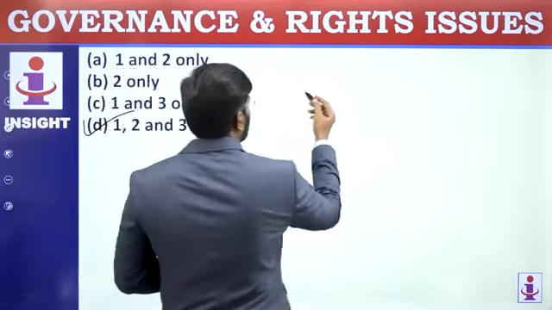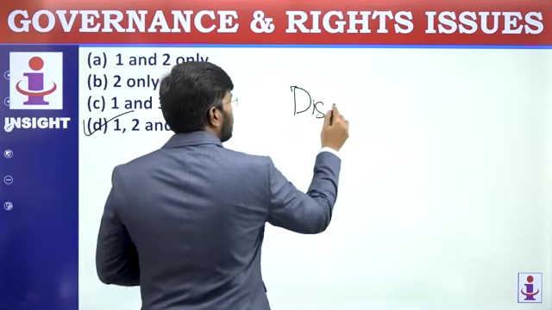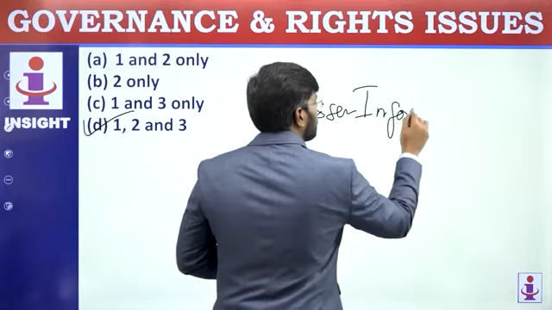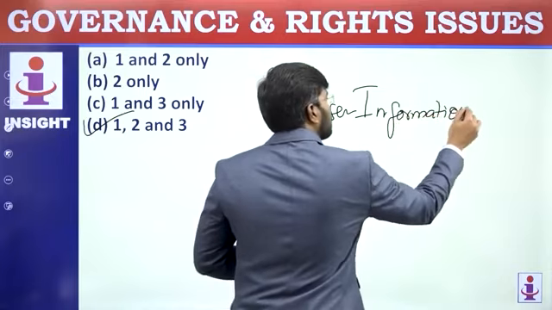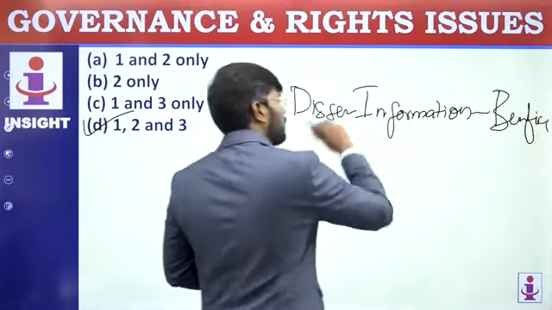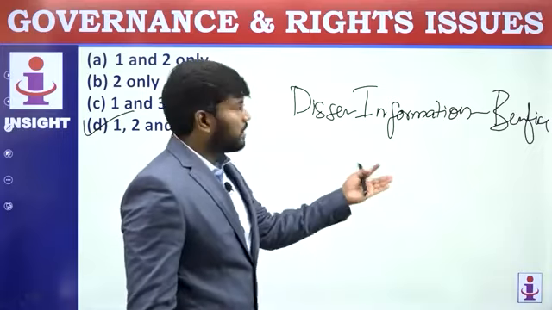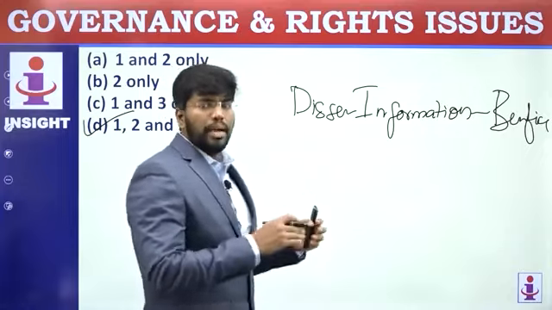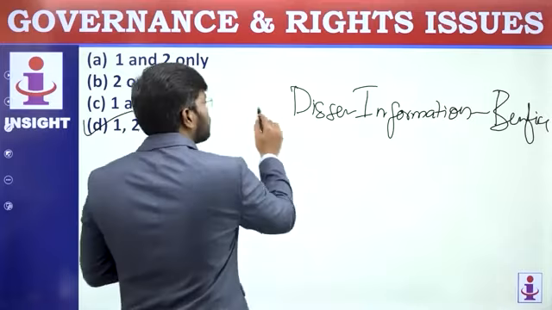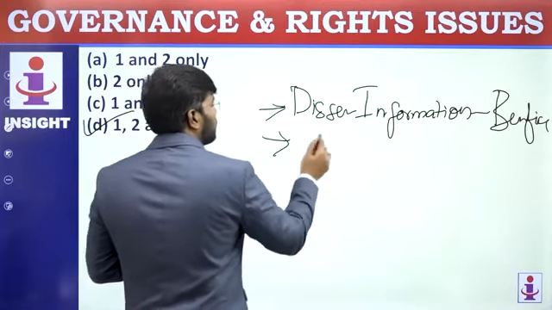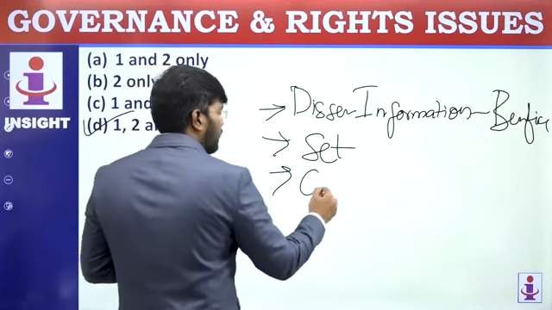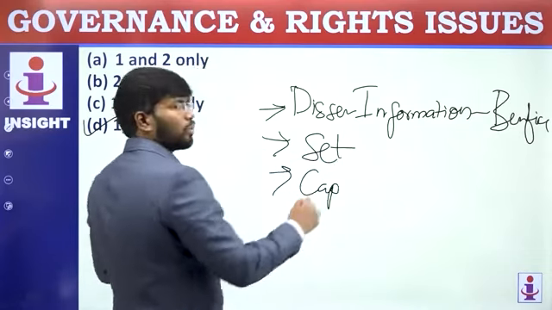They used to say, first disseminate the information to your beneficiaries. First know your beneficiary and tell them these are the services we are going to provide. If railways, we provide blankets, timing, schedule, food, catering, all these things. First, disseminate the information. Then, second, set standards. Then, try to improve your capability to achieve the standards you have set.